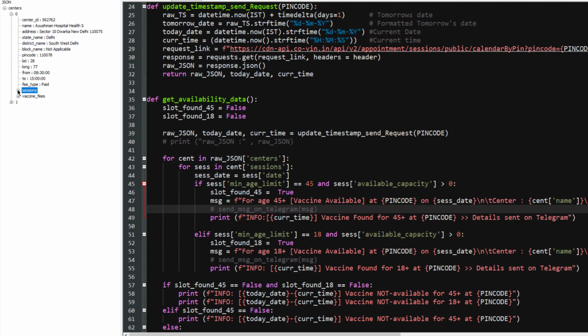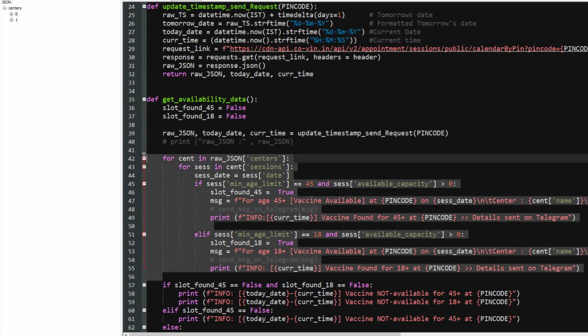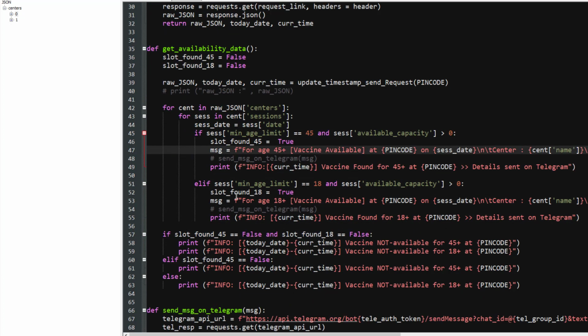Once this is finished, again we'll go to center 2. Since centers start from 0, this is logically center 2. Then we'll go inside center 2 and look at the sessions available, and there are only 2 sessions. This way we iterate through each item inside the center, and based on this we have collected this information. This is how the two for loops will work and get all the information for each center and each session.